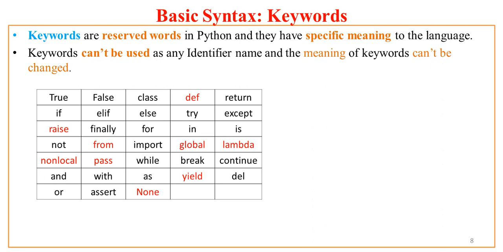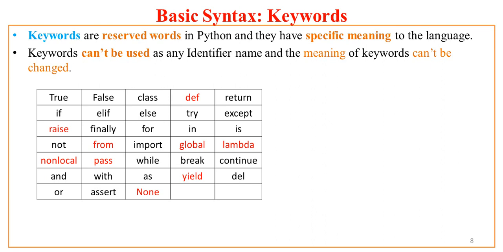If I try to use if as a for or a do, it won't work, because if has already been defined in Python and you have to use it with the associated syntax and semantics of if. We'll see this while dealing with the actual programming aspects.